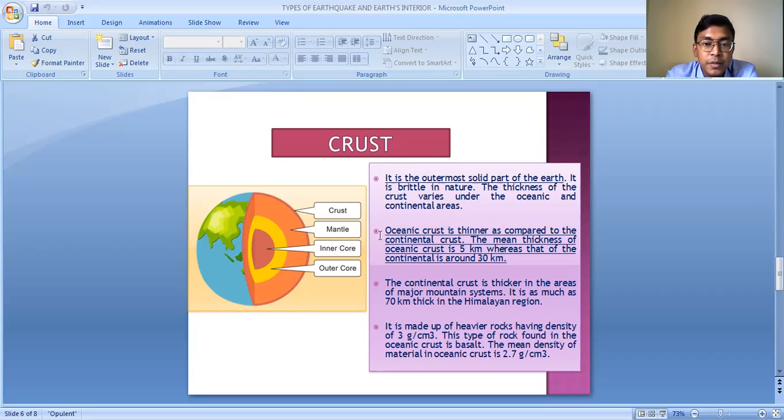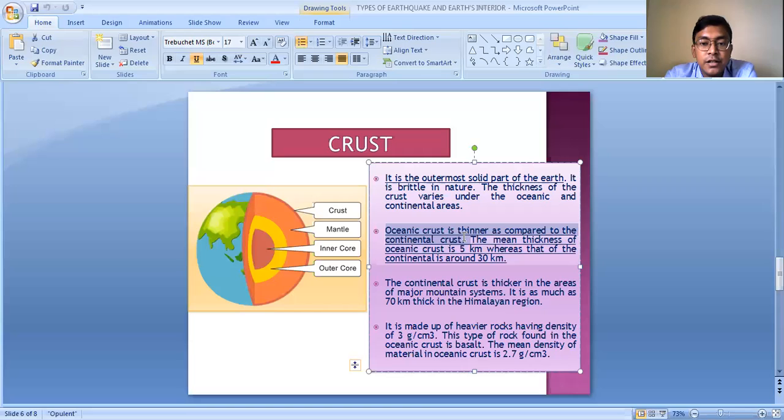The crust is much thicker in the land surface, in the continental areas, as compared to the oceanic areas, because in the oceanic areas it is already a depression. From the base of the ocean, if we reach the center of the earth, the thickness will be very less. But from the land surface or from the mountains, the thickness will be greater. So the continental crust is thicker as compared to the oceanic crust.